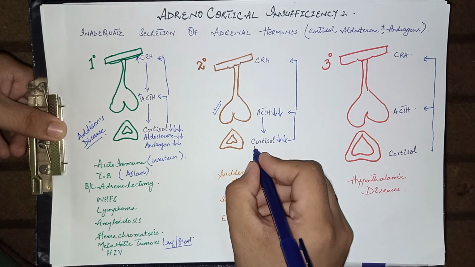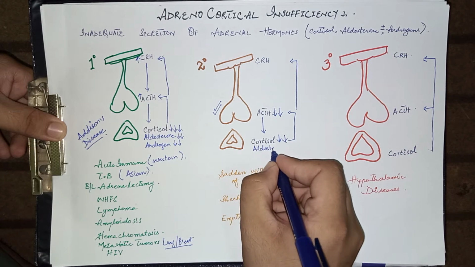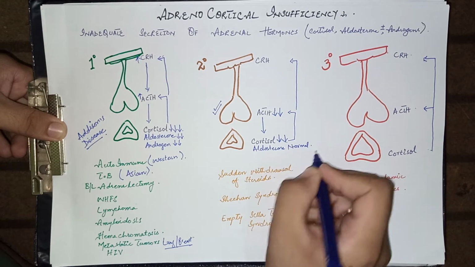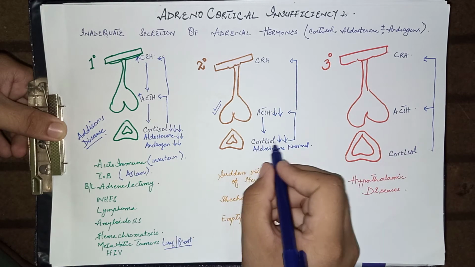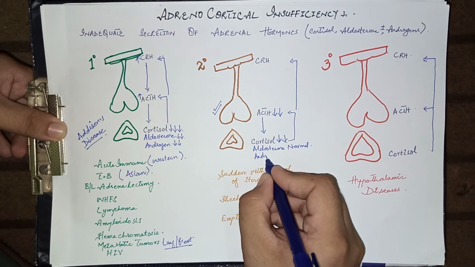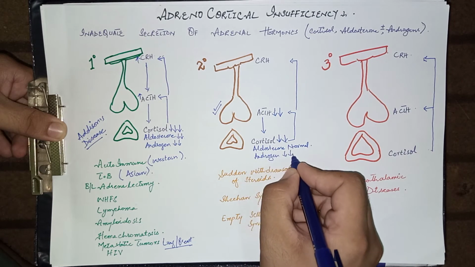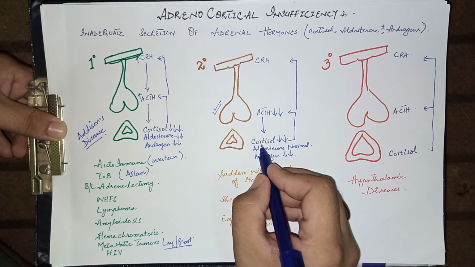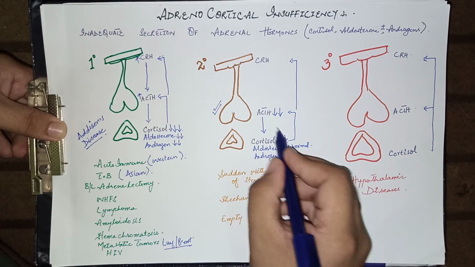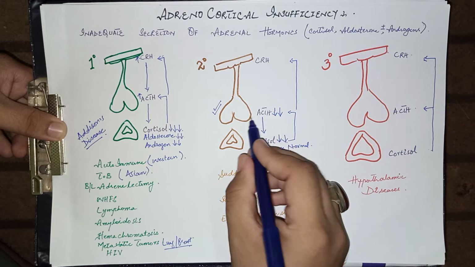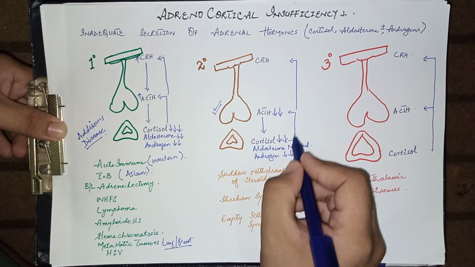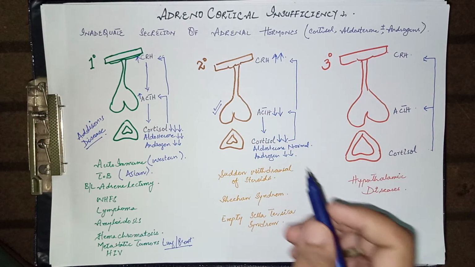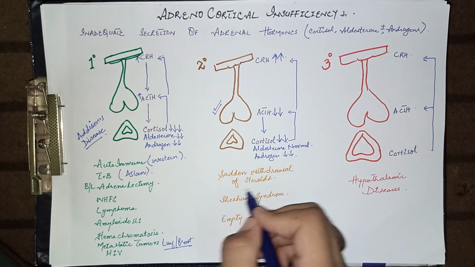And remember that the aldosterone levels are normal in secondary adrenal insufficiency, while cortisol and androgens are low. Due to the feedback mechanism, cortisol levels are low and ACTH levels are low because of the pathology. So decreased cortisol leads to an increased amount of CRH in the blood. Now come to the causes of secondary adrenal insufficiency.